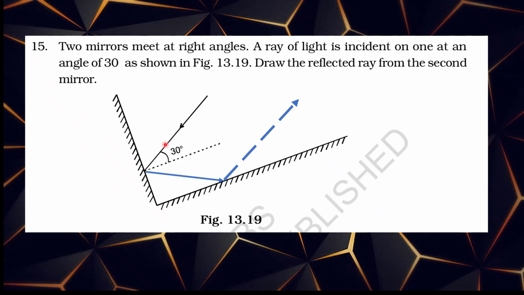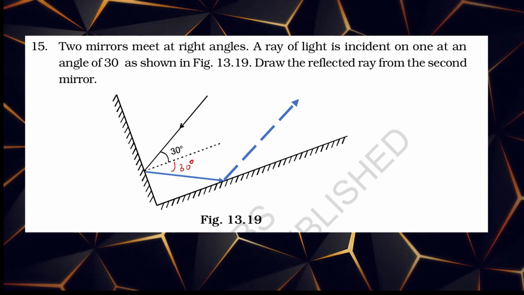The ray is falling here and getting reflected at the same angle, that is, this is 30 degrees. The angle of reflection is also 30 degrees. This is 30, this is 30.